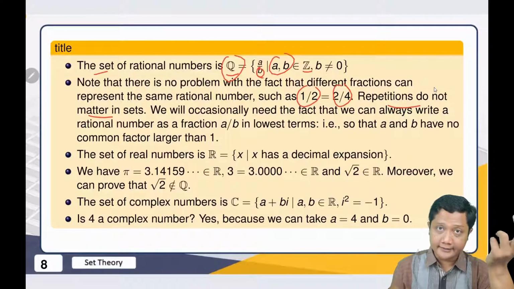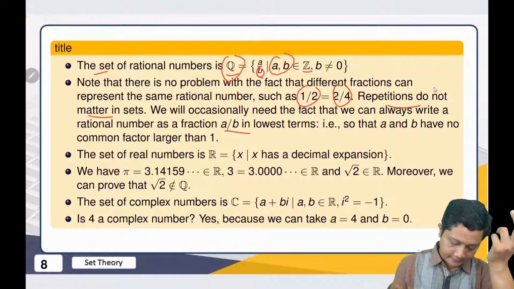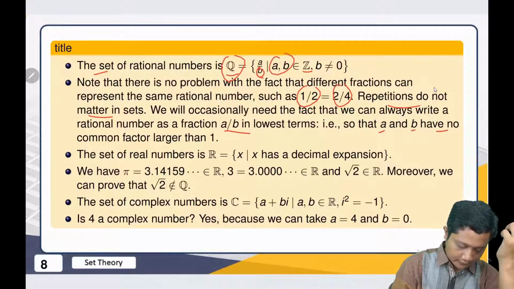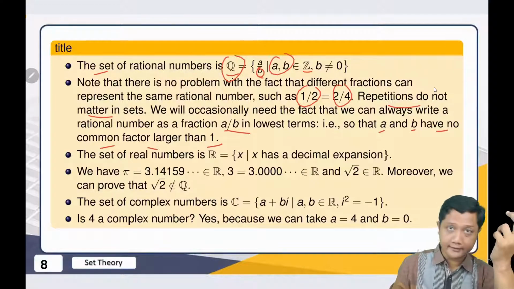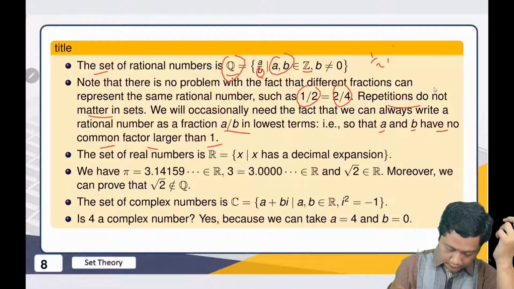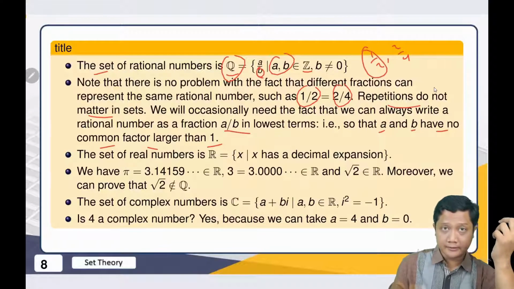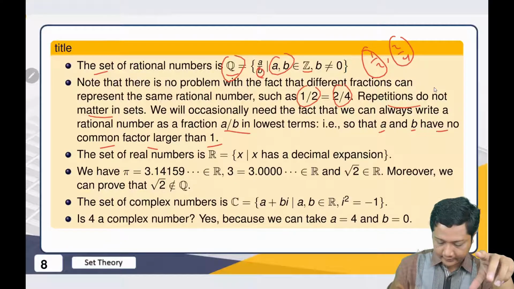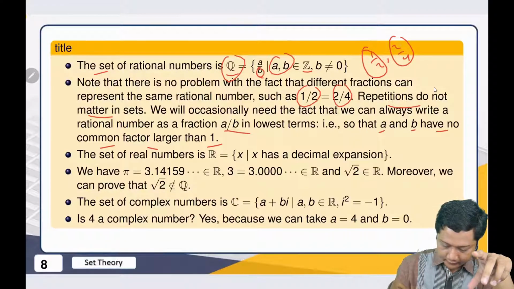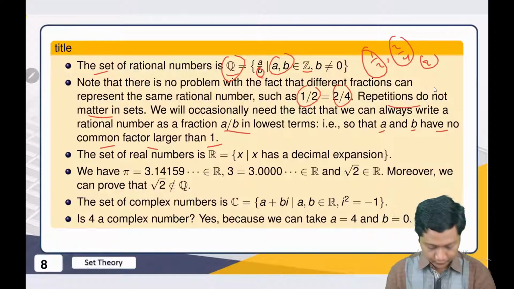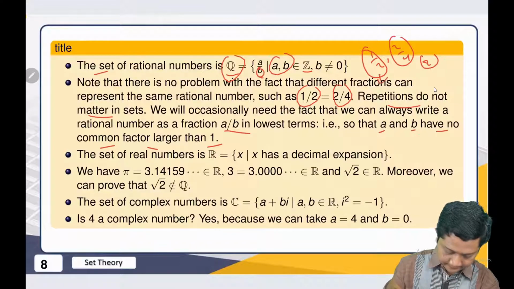And usually when we have a fraction, we will write it where a and b have no common factor larger than 1. For example, we have a half and then 2 over 4. We prefer to use a half because this one is the simplest one compared to this one. Why? Because we have the common factor 2 here, right? Because 2 can be divided by 2, and then 4 also can be divided by 2. That's why we prefer this one.